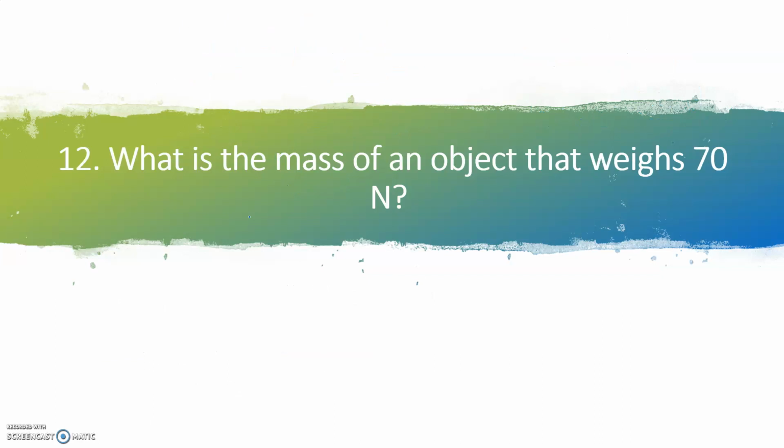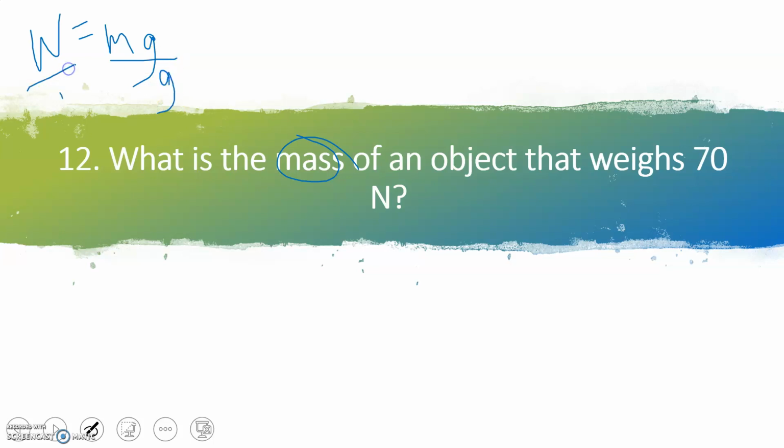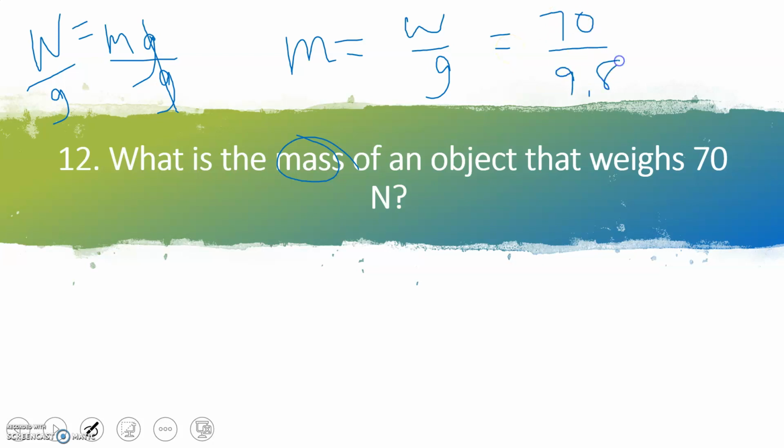All right, number 12. What is the mass of an object that weighs 70 newtons? So again, we're solving for mass. So we take that original equation, and we're going to solve for mass. So we're going to use mass equals weight divided by gravity. So the weight was 70, the gravity is 9.8.